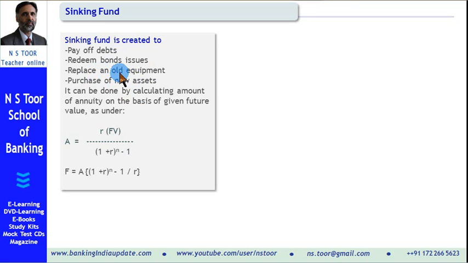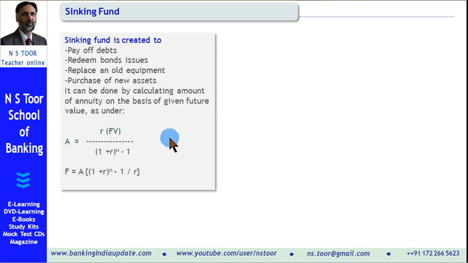When sinking fund is to be created, how much should be the value of annual contribution? This can be calculated by using the same formula which is used to calculate amount of annuity for a given future value. Amount of annuity for a given future value. Or it can be placed like this also.